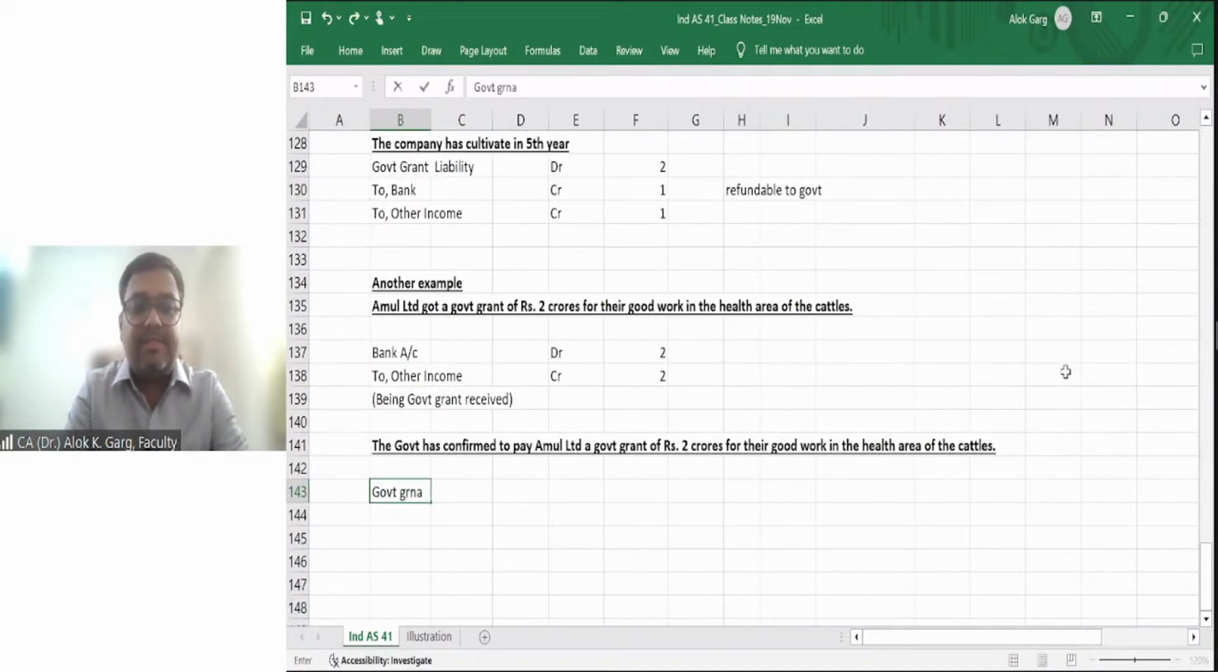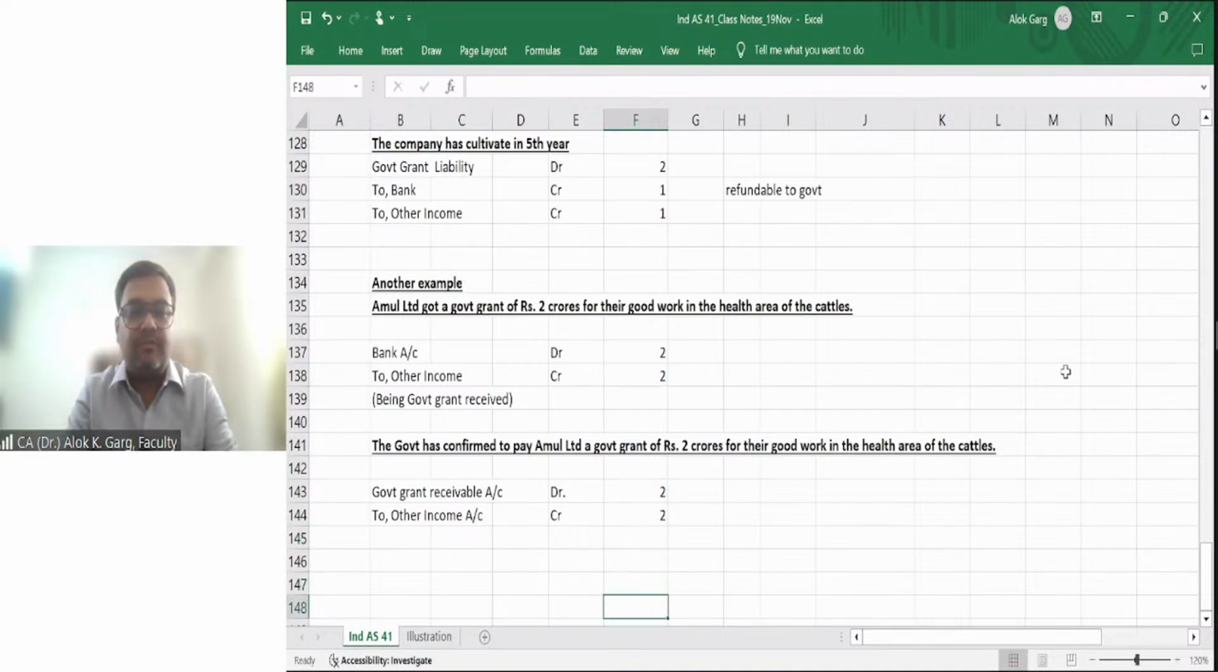Government grant receivable account debit. In the above example, it was received. In this example, it has not been received. Government grant receivable account debit to other income account, 2 crore.